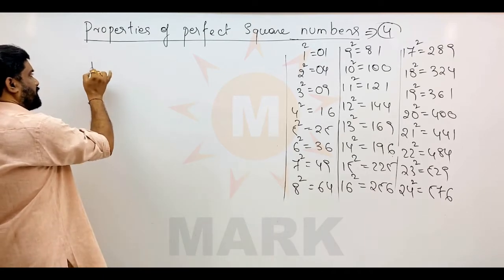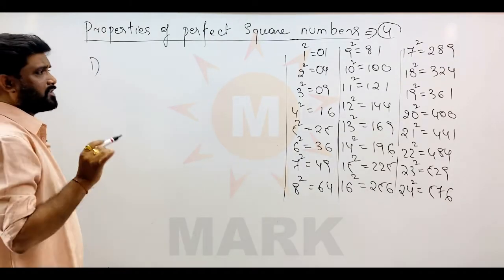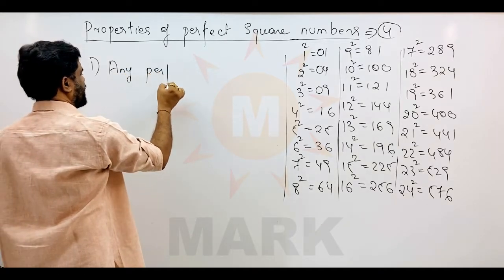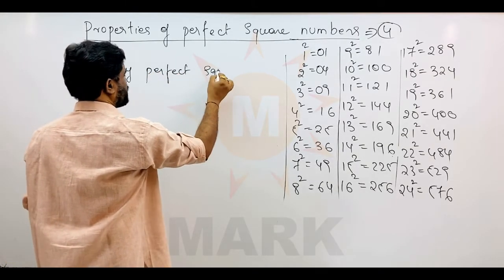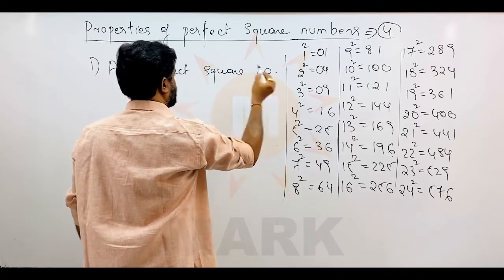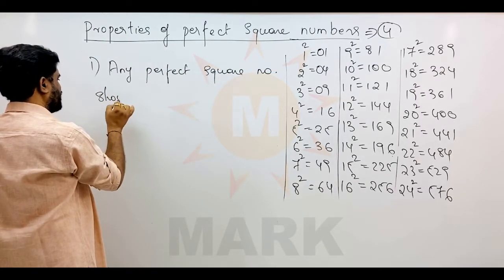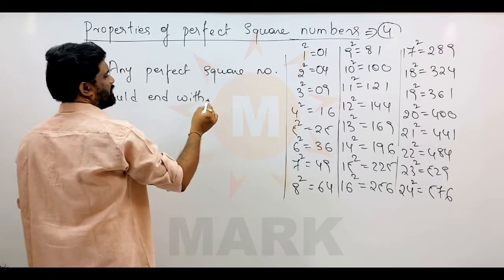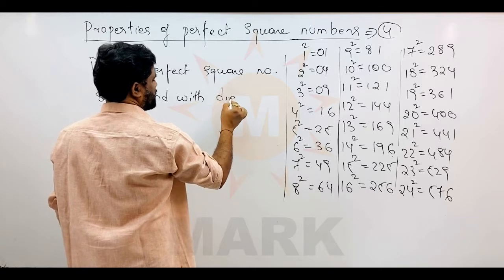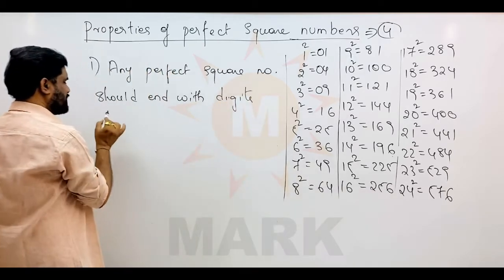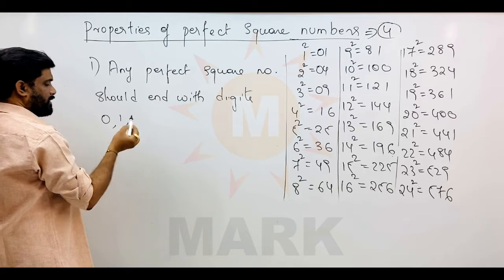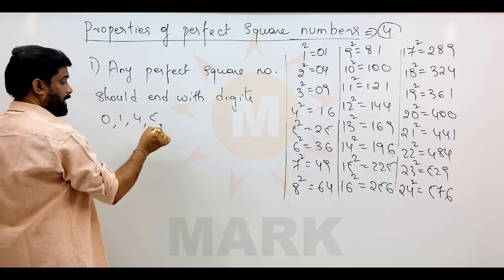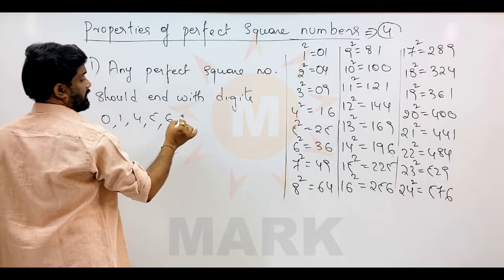First important property. What is the first property? Any perfect square number should end with the digits 0, 1, 4, 5, 6, 9.